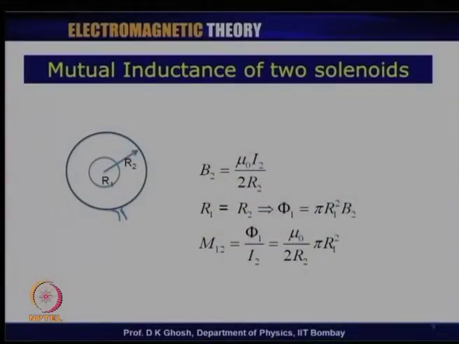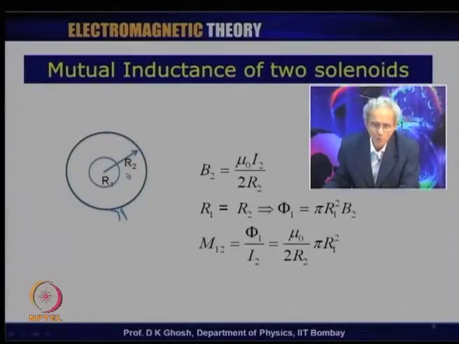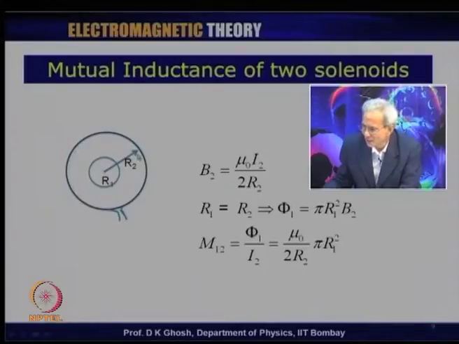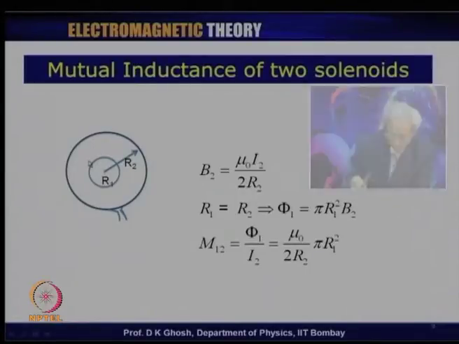Okay, let us do another exercise. I am taking two circular loops, and again I made the problem somewhat simple. There are two coplanar and concentric circular loops, that is, their centers are the same and they are in the same plane. And I have assumed that the current is changing through the second circle, the bigger circle.